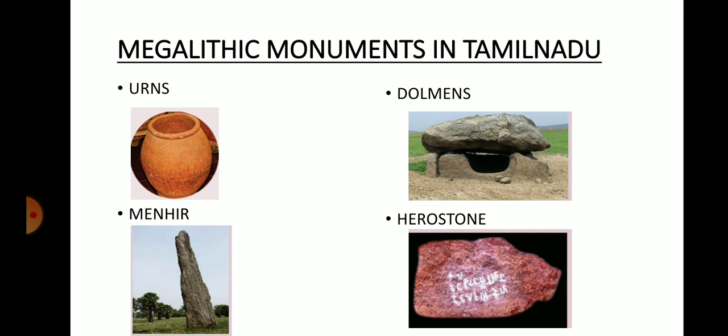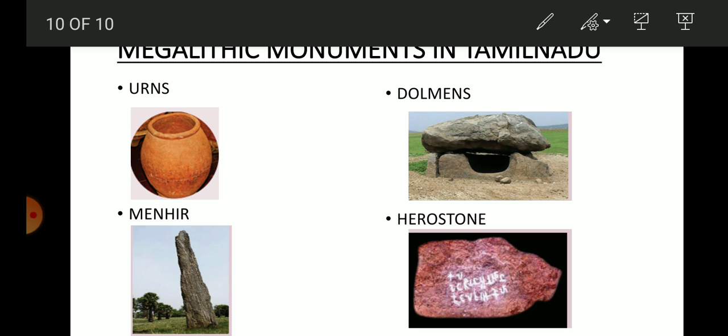Then let's move on to the third one, menhir. Just now we studied about menhir, isn't it? Men means stone, here means long. So long stone pillars were planted vertically in memory of the dead people. In Tirupur district, there is a place called Singari Palayam. So menhirs are found in this place, and also in Vembur in Theni district.